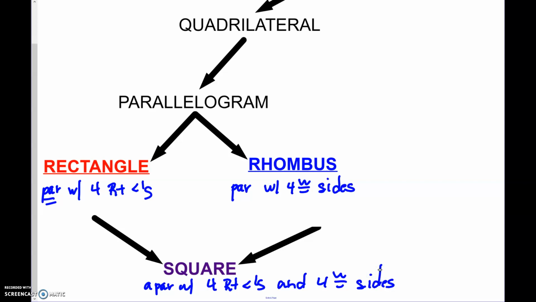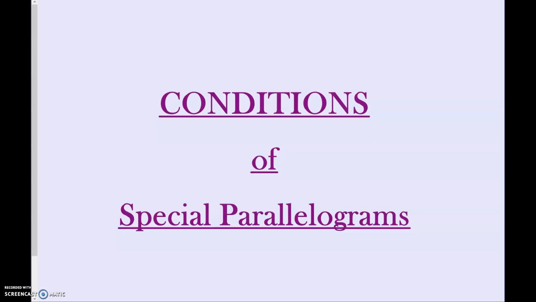So a square is going to have the properties of both the rectangle and the rhombus, which has all the properties of a parallelogram. Okay, so now we're going to go forward and we're going to give some different properties and conditions of these quadrilateral polygons that we have just now named.